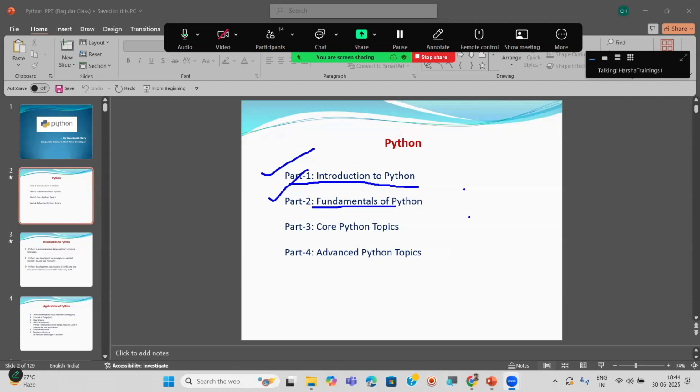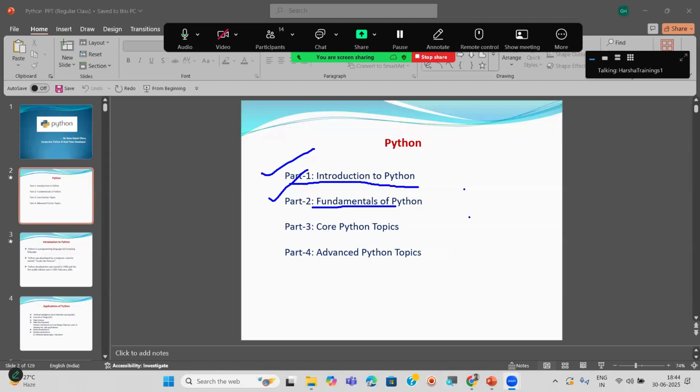In the introduction part, we are also going to discuss how to download and install the Python software. We are going to set up Python on our systems or laptops. Then in part 2, fundamentals of Python, these are the basics, and they are very, very important to write and understand Python programs. These are just like individual elements, like ABC, 1, 2, 3. These fundamentals are just like the ABCs and 1, 2, 3s.